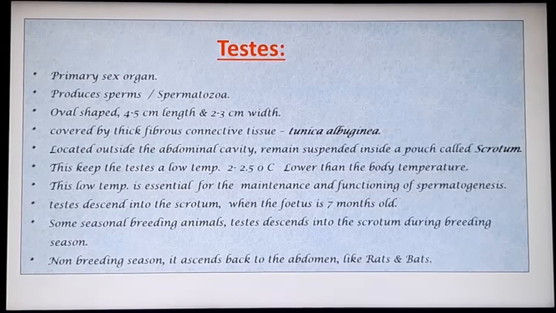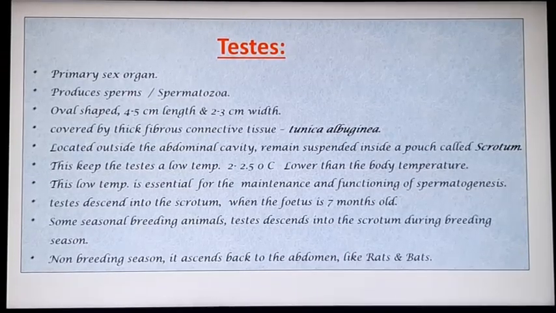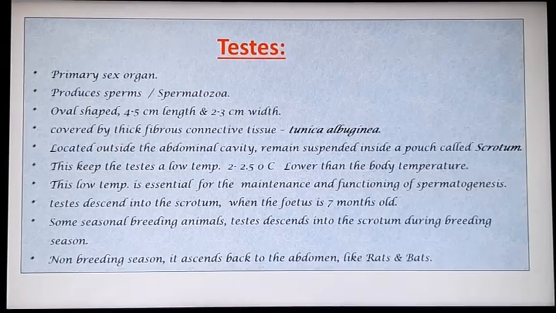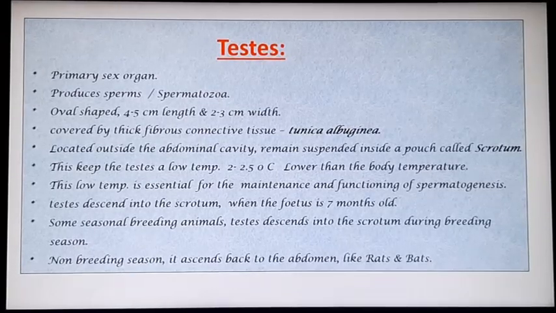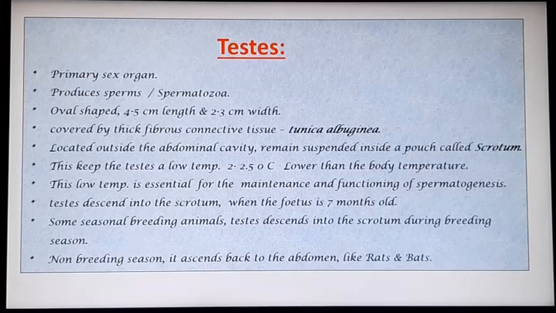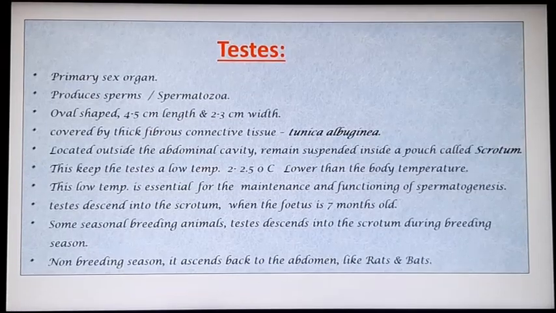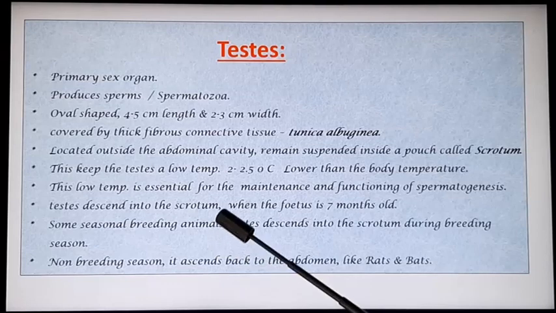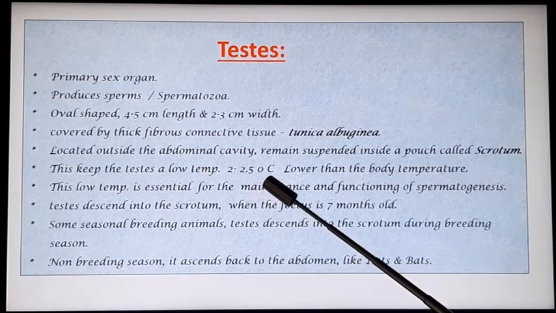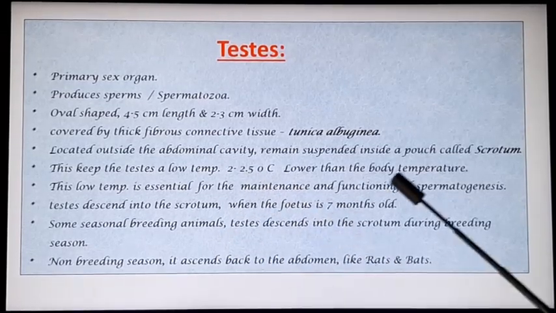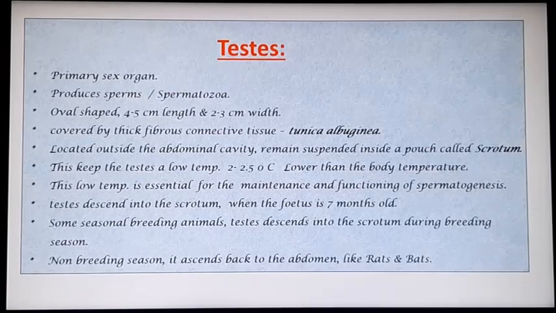Since the testis is located outside the body, the temperature of the testis will always be less than the body temperature. This is to keep testis at a low temperature, that is 2 to 2.5 degrees centigrade lower than the body temperature.